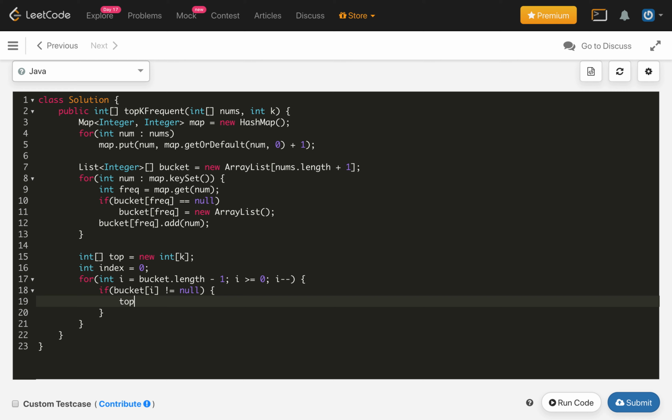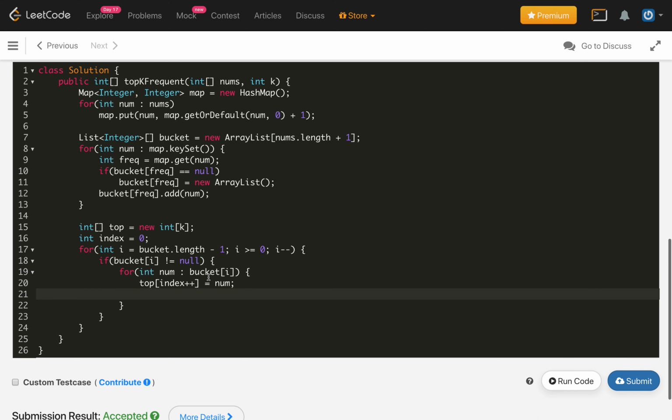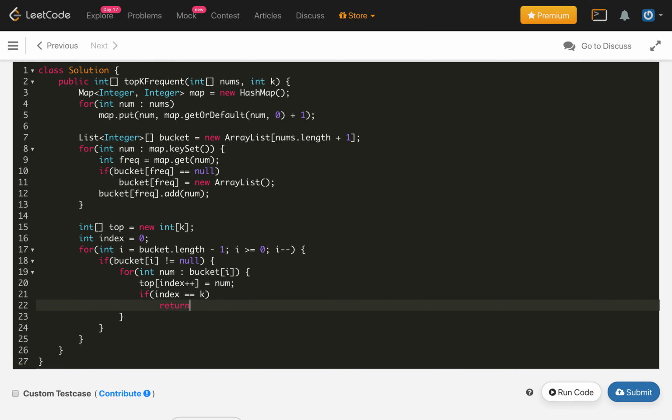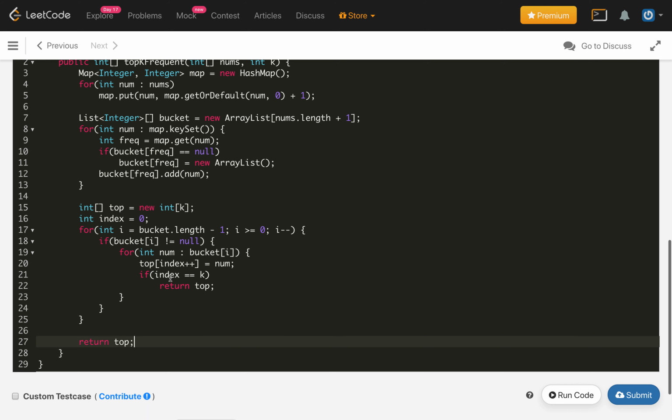The bucket can have multiple numbers, so we will iterate over the numbers in the bucket of index i and put them in our top array: top of index plus plus equals our number. We also check if our index reaches k, then we stop and return our top array right there; otherwise we continue, and in the end we return top.